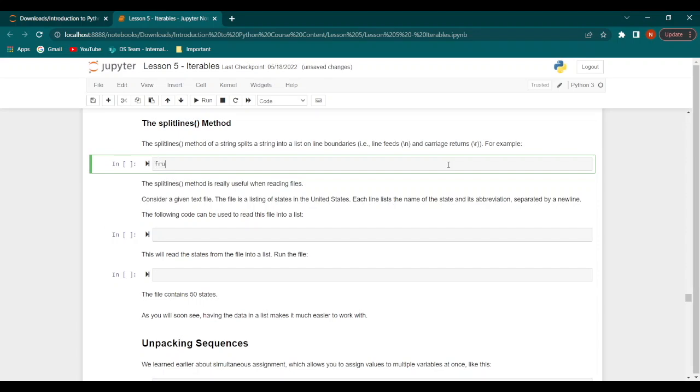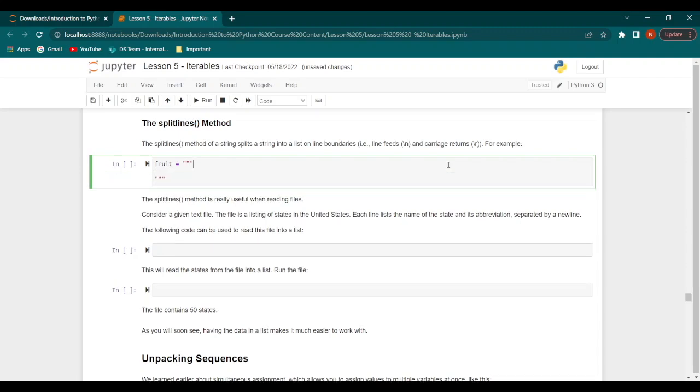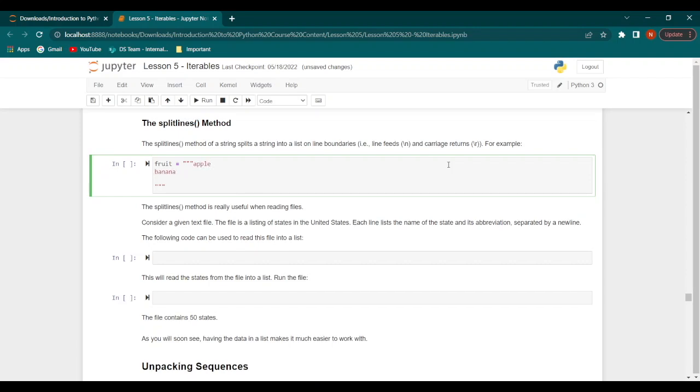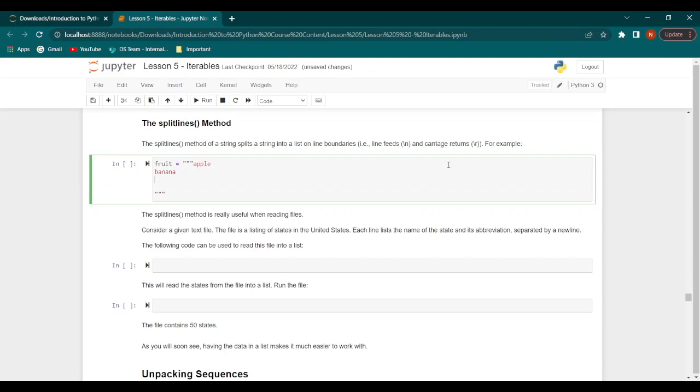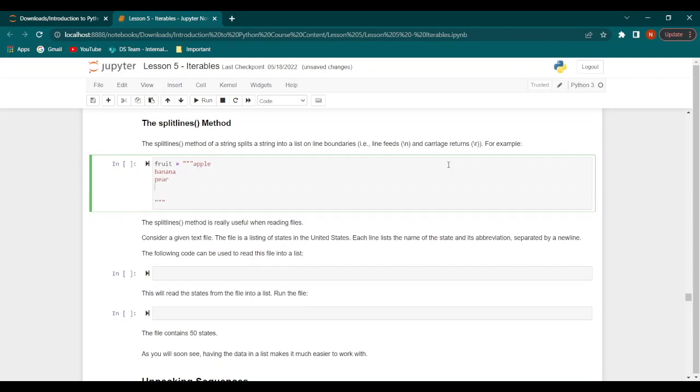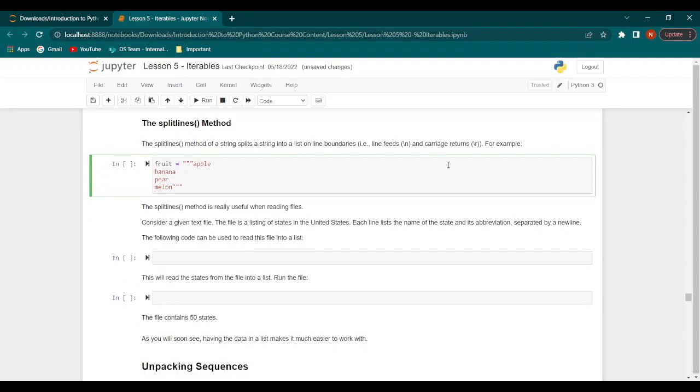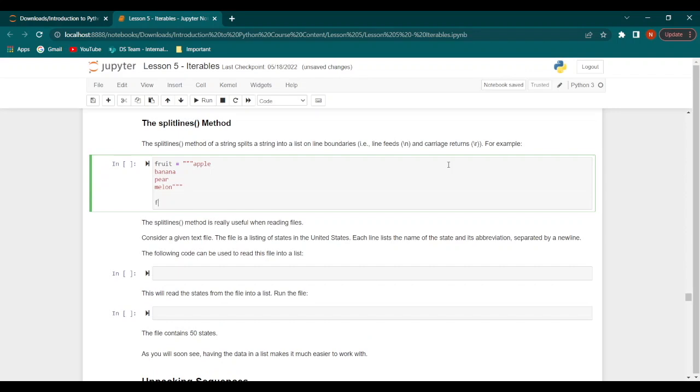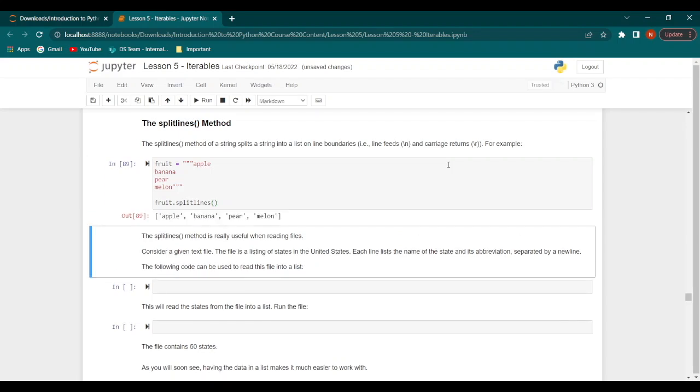So let's say we have fruit equal to triple quotes. So we'll shift this there. Let's say we have apple, banana, pear, and melon. And we will shift this up. Now we will say fruit dot split lines. So this will return apple, banana, pear, and melon.